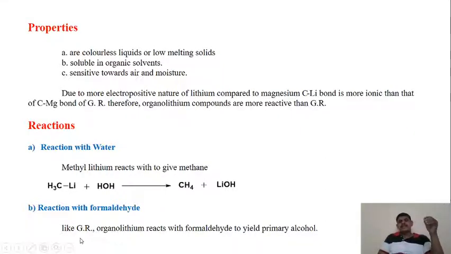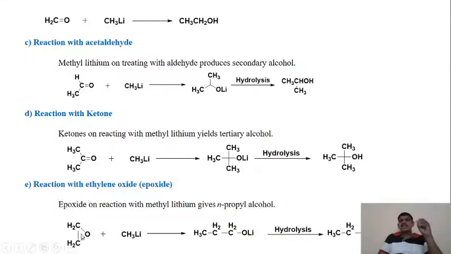Like Grignard reagent, when an organolithium compound reacts with formaldehyde, it gives us a primary alcohol, as we have seen in the case of the Grignard. Here also, formaldehyde reacts with methyl lithium to give us ethanol. Then the next reaction is the reaction with an aldehyde, that is acetaldehyde.